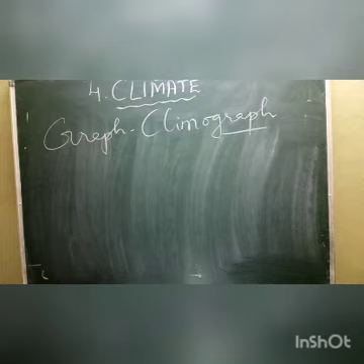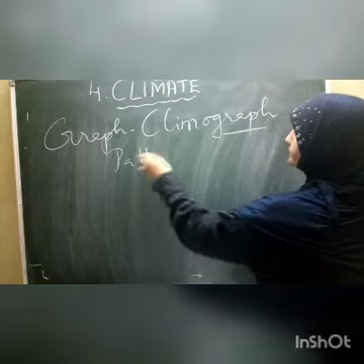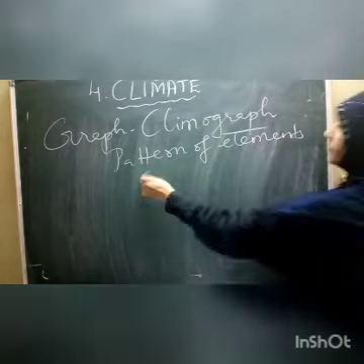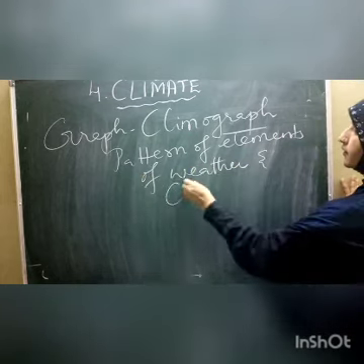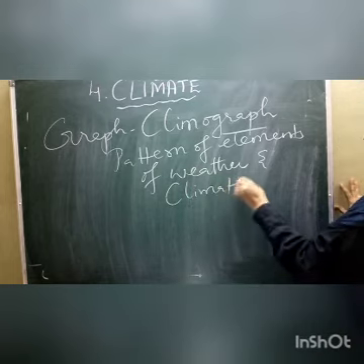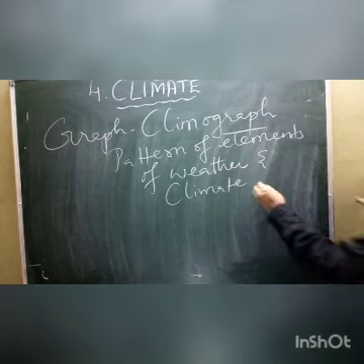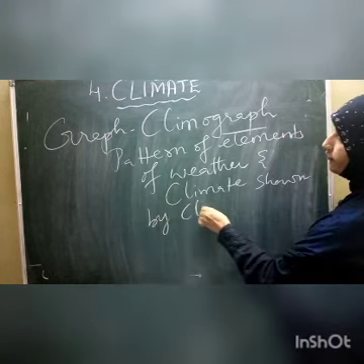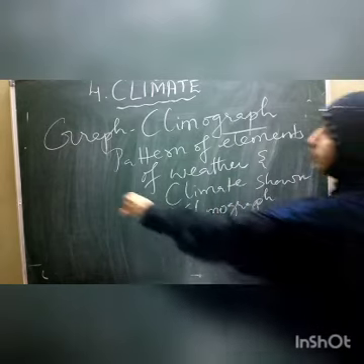The pattern of elements of weather and climate over a particular place can be shown by this graph called a climograph. This is important for 1 mark.